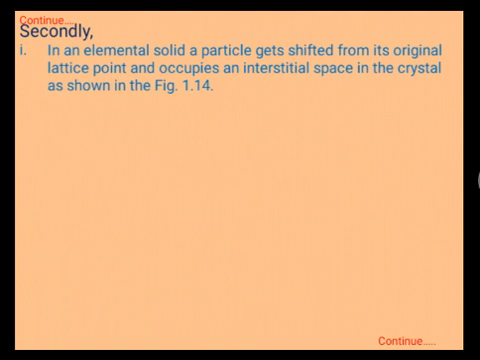Secondly, in an elemental solid, particles get shifted from their original lattice points and occupy an interstitial space in the crystal, as shown in the figure. It means in the same crystal structure there is a regular arrangement. Out of this regular arrangement, one constituent particle leaves its site and goes into the interstitial position, then this is called a self-interstitial defect.